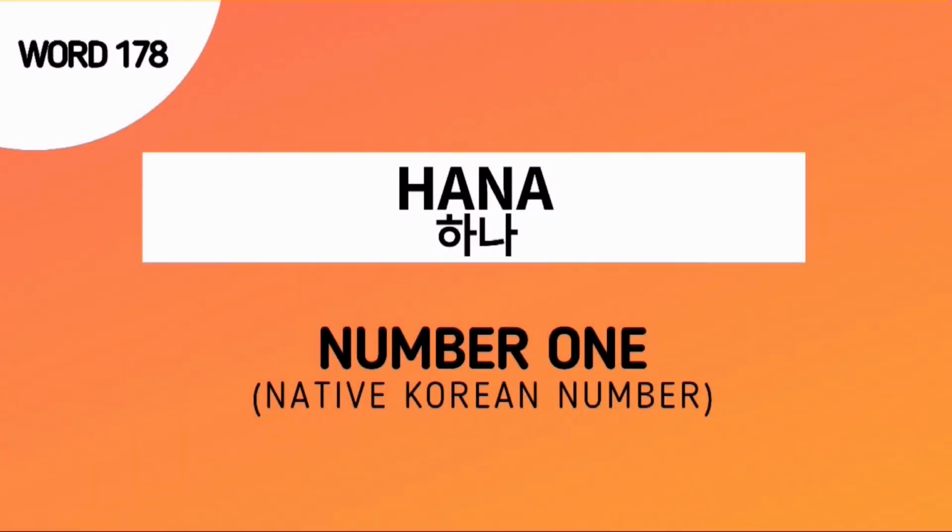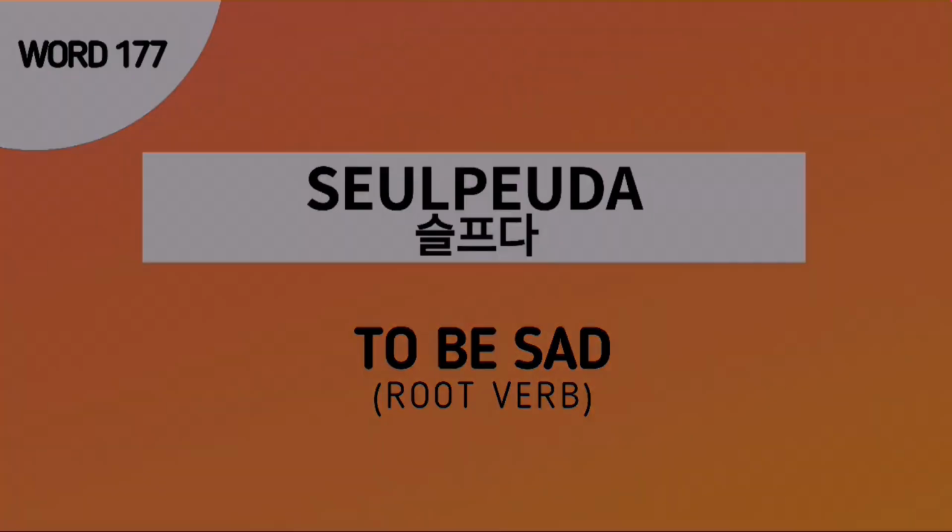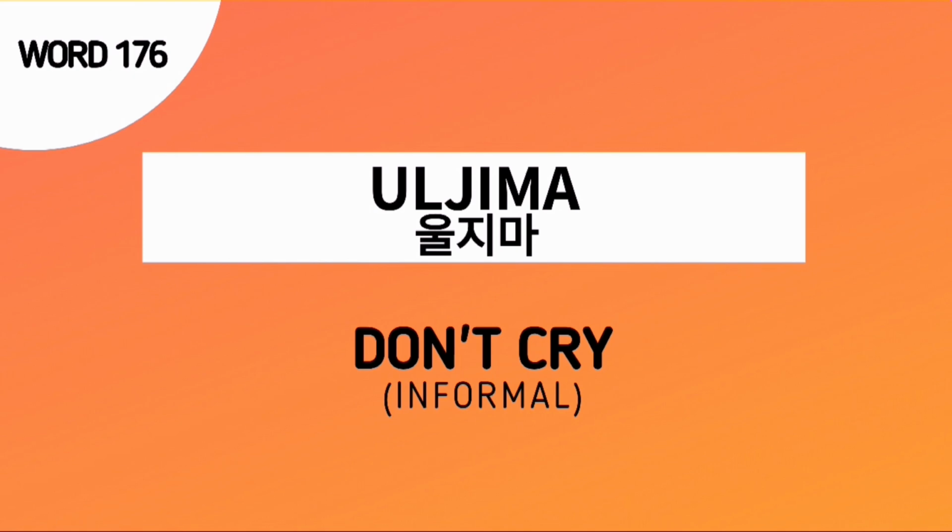Word number 178 is hana, which is number 1 of the native Korean numbers. Word number 177 is 슬프다, and this is a verb which means to be sad. Word number 176 is 울지마, and this is an informal way of saying don't cry.